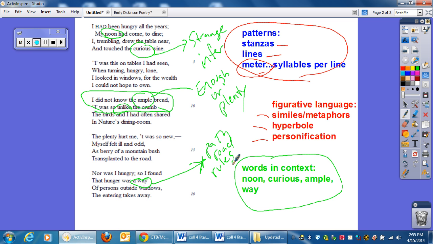So being able to figure out what words in context mean is very important for the ECA and also for understanding what this poem is like. So you've got to make sure that when you look at what words are, you may have to turn their definition a degree this way or a degree that way in order to understand what the author truly meant.